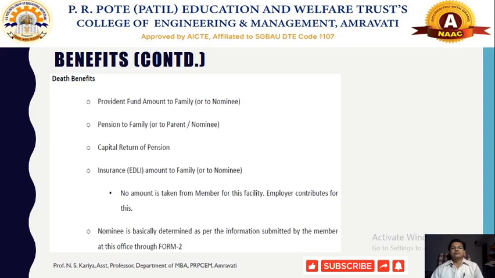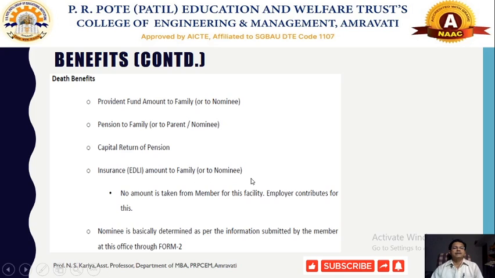Some death benefits would also be there, so that the Provident Fund Organization, EPFO, will provide some sort of fund particularly to meet funeral expenses or during the period of emergencies. There are different schemes, for example the EDLI insurance amount to the family or to the nominee.